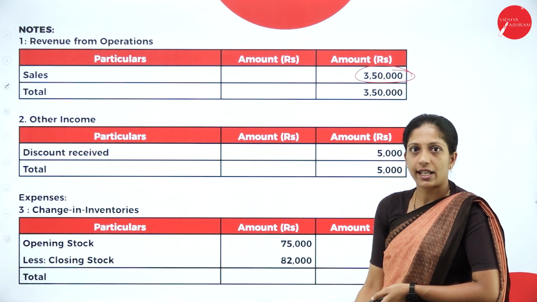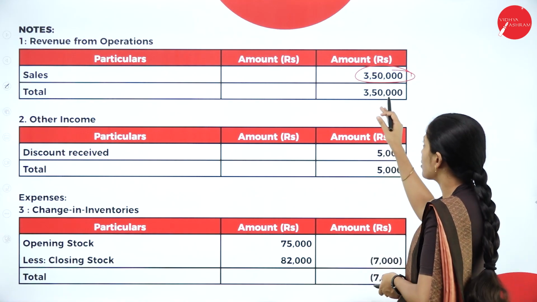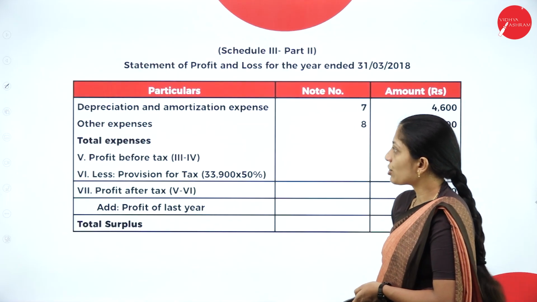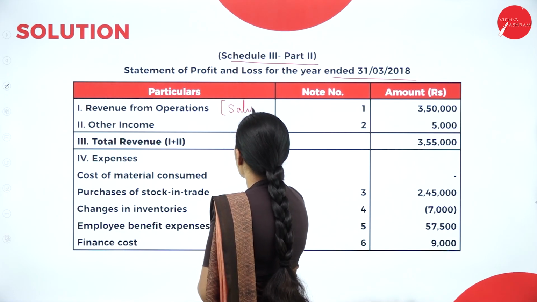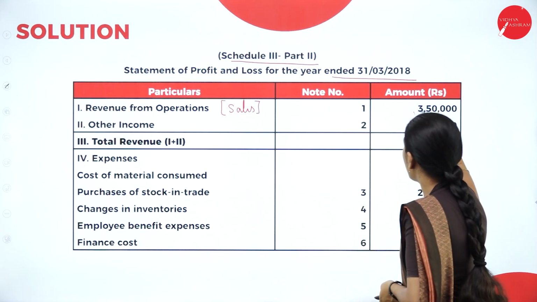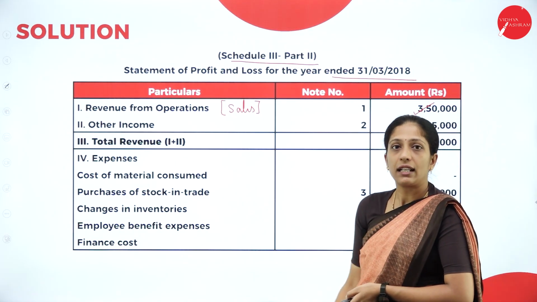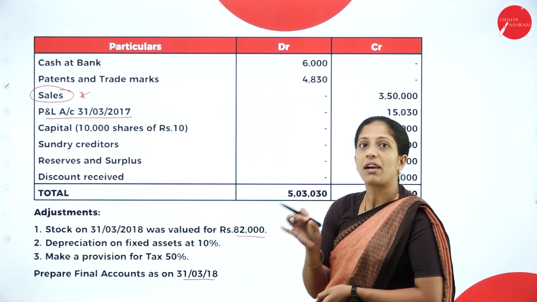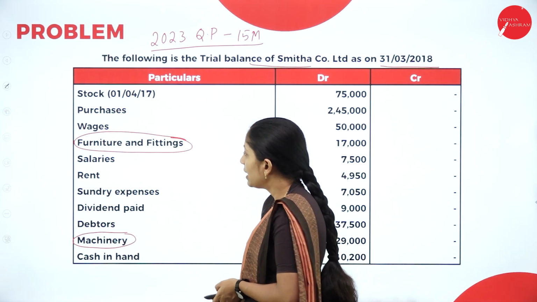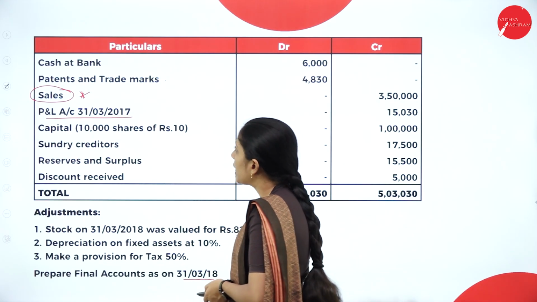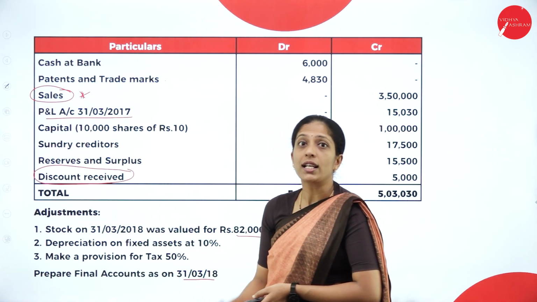So how much? 3,50,000. In total it is 3,50,000, where I have to write the note number and the exact amount. That is the total amount I have got here. So remember, revenue from operations means sales. Note number 1, 3,50,000. Second is other income. Now, how to identify other income? If you see the question, anything they have given as received is considered income. So here we have income like dividend or discount received. Discount received is income.